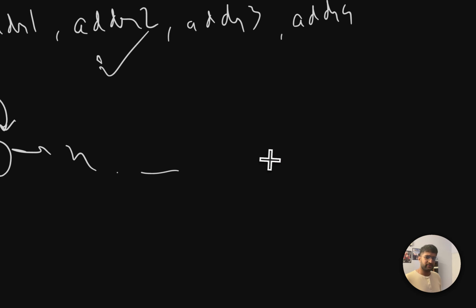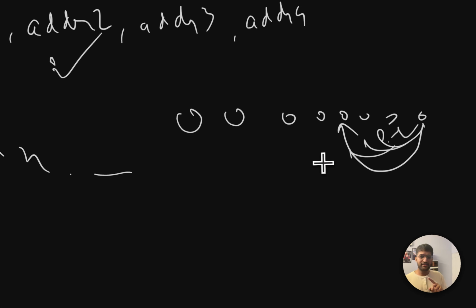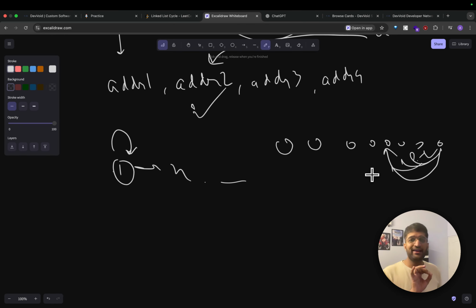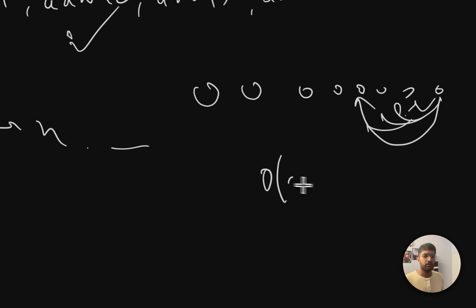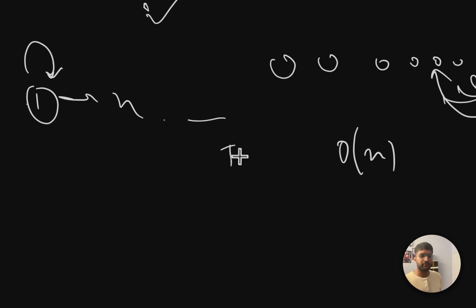But what's the worst case? The worst case is going one by one till the end, and then finding that the last one has some loop going back to any point. In this case, we need to traverse the entire linked list, which takes O of n time, because we go one by one for n items. So the time complexity is O of n.